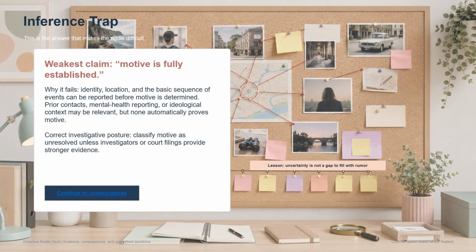Now the trap is revealed. The weakest claim is that motive was fully established. That claim fails because identity and sequence can often be reported before motive is fully determined. Prior conduct may be relevant, and investigators may examine it, but relevance is not proof.